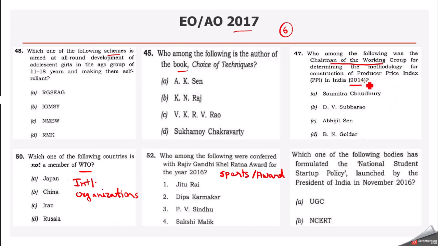So this committee or this working group was formed in 2014 and we got the question in 2017. Again, the person name is asked. So the focus is on the person who is the chairperson or the head of that particular committee that we have to prepare. Again, this is one of the questions based on scheme National Student Startup Policy, which was launched by President of India in November 2016. So we can see almost last 1 to 1.5 years current affairs is being asked in this examination.